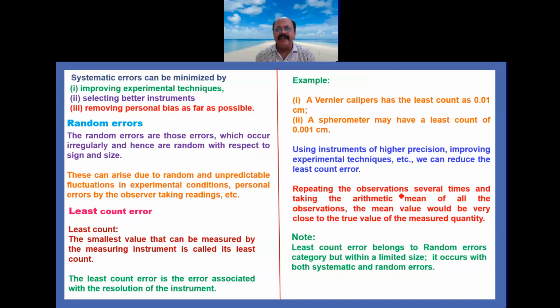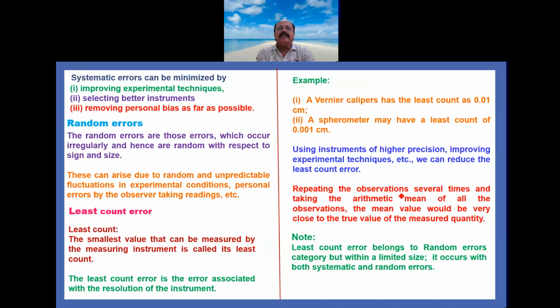These can arise due to random and unpredictable fluctuations in experimental conditions, like the voltage fluctuating. So when the voltage fluctuates, then the current also fluctuates. So this is the reason. And personal errors in taking readings, meaning you are not taking the readings properly, then the error that occurs comes under the category of random.